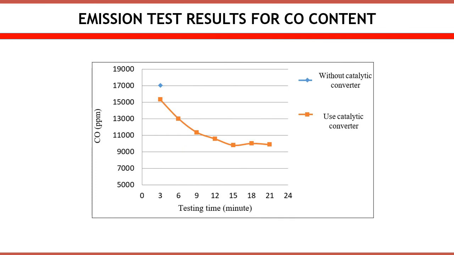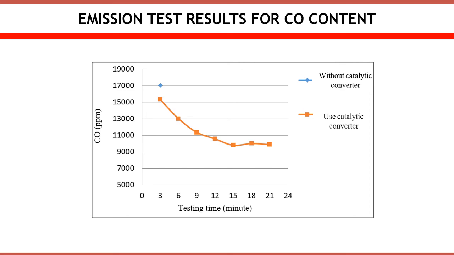And this figure shows the effect of testing time on carbon monoxide content. The carbon monoxide content from the test result without the catalytic converter was 17.023 ppm.